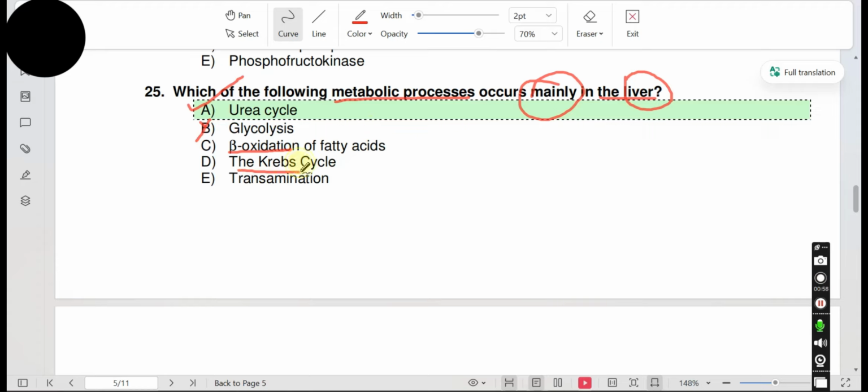Krebs cycle, no. Transamination does not mainly relate to the liver. The urea cycle is the answer, as it is mainly related to the liver.